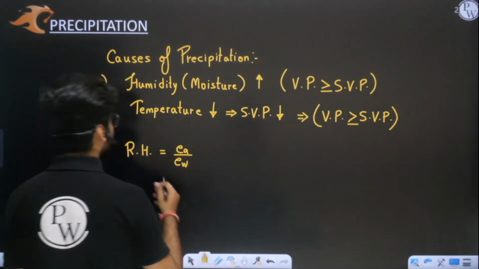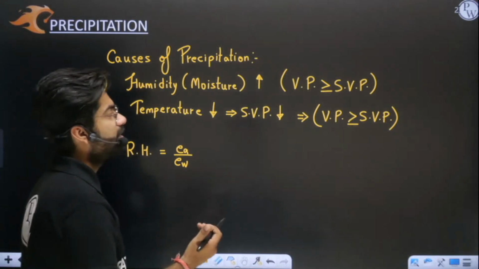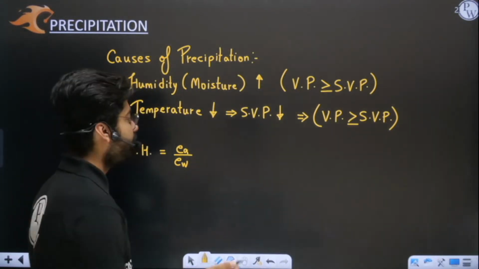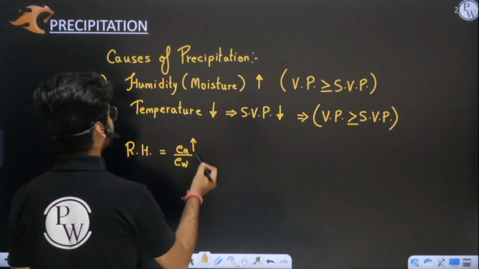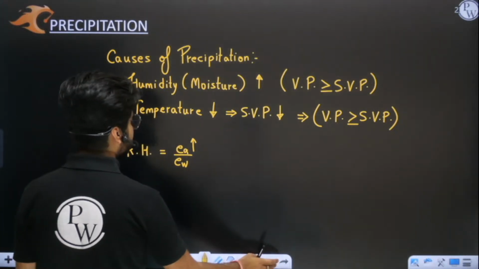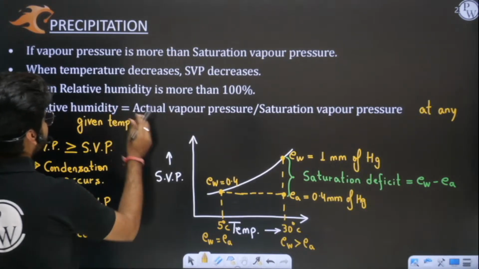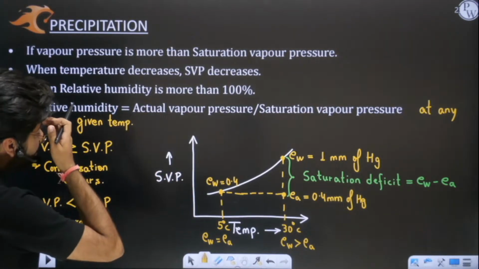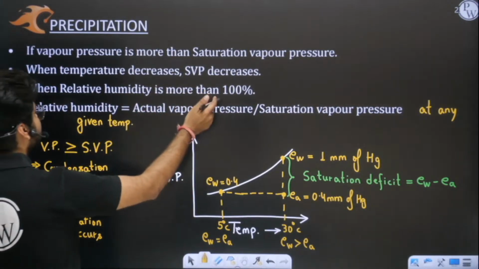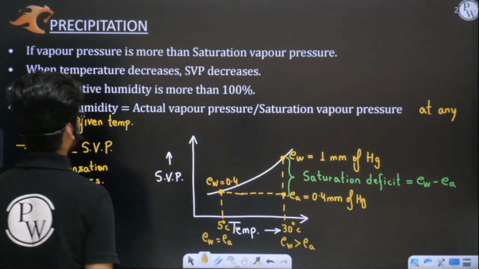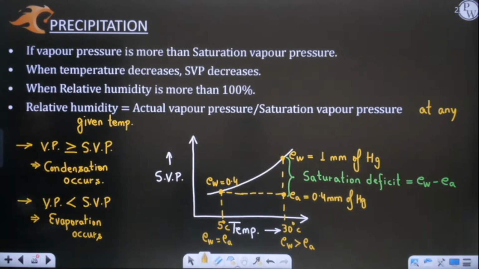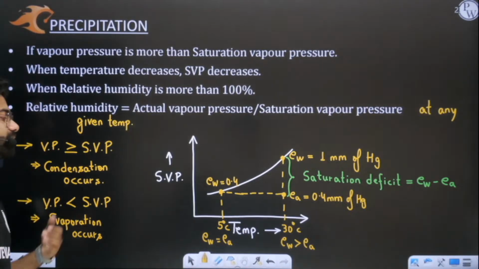That means relative humidity is little less. If the relative humidity, or simply your actual vapor pressure, goes on increasing, obviously rainfall will happen. If this relative humidity increases beyond 80, 90, 100, and gets near 1, then both of them become the same, and vapor pressure becomes equal to saturation pressure. At that time you will see precipitation starts to happen.